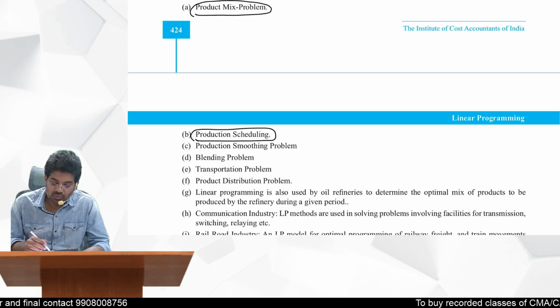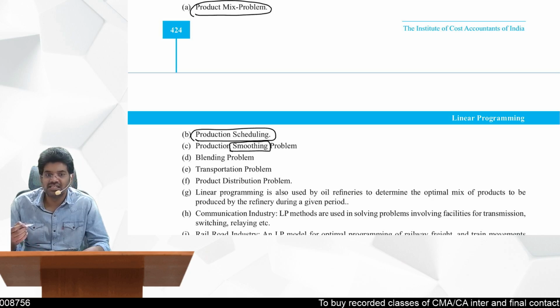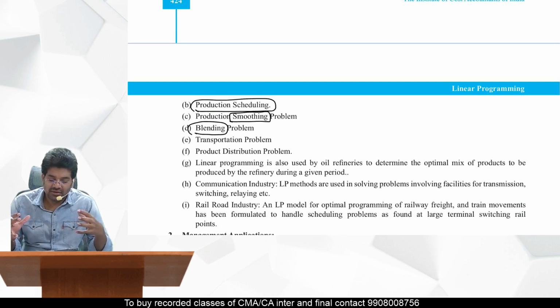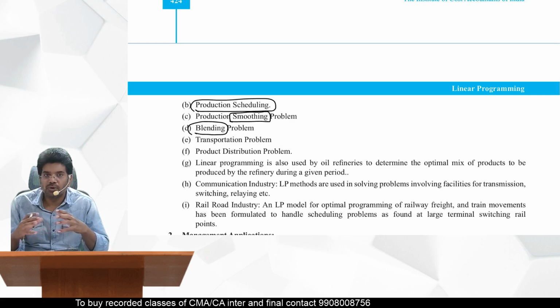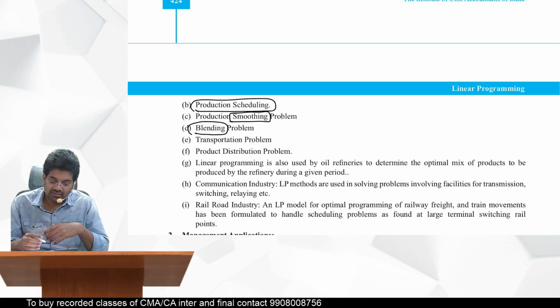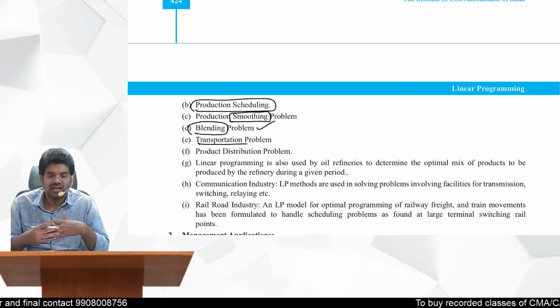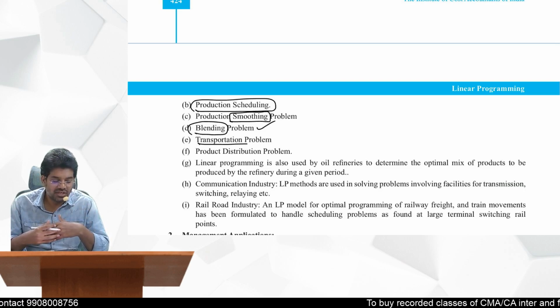Production smoothing problem: especially in seasonal businesses, production smoothing is very important. Blending: mixing of raw material, in exactly what proportions you should mix. So even for blending they will use this. Transportation, we already covered that. I told you that transportation is one of the solution techniques. Product distribution problem.